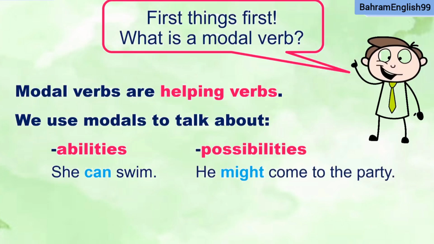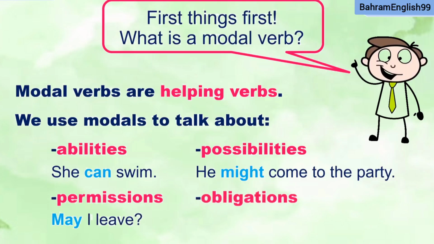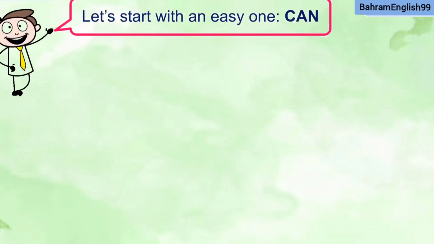Possibilities. He might come to the party. It's possible that he will come to the party. Permissions. If you ask for permission, you can say, "May I leave?" Obligations. You must wear a seatbelt. Let's start with an easy one.